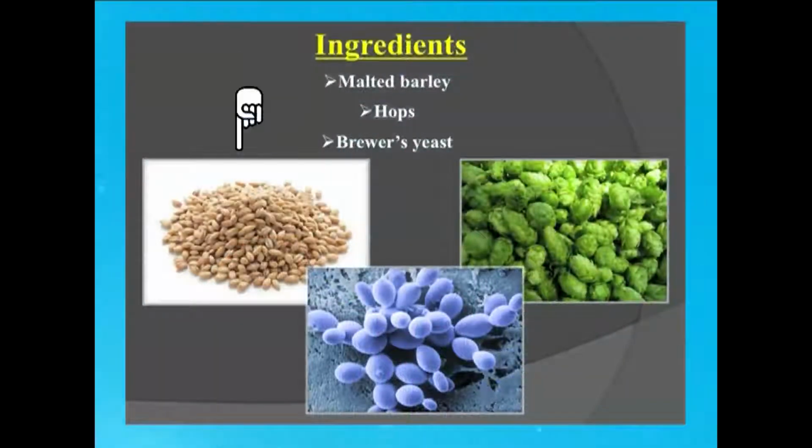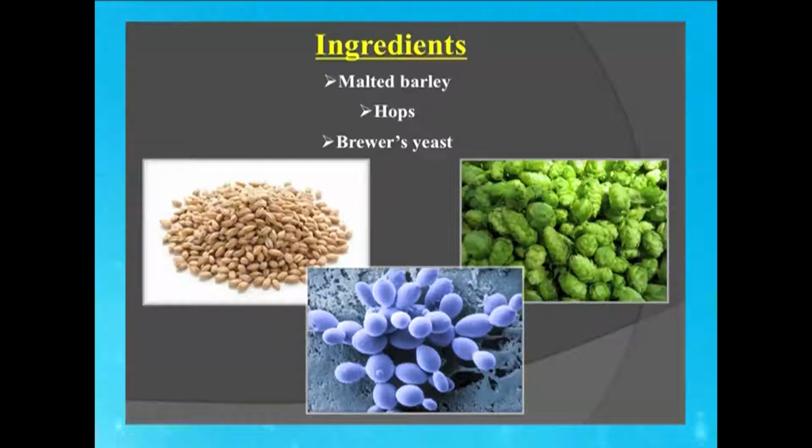What are the ingredients which are used in beer making? Firstly, the barley, which should be malted. Then we have the hops. Without hops, there is no beer. And then we have the fermenting yeast, which is Saccharomyces cerevisiae.